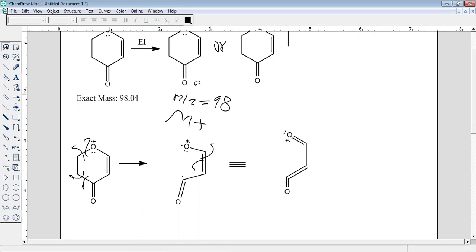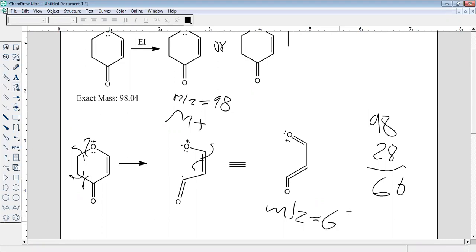What is M by Z? 98 minus 28. Right or wrong? This is 98 minus 28. What is 98 minus 28? It is 70. So we can say M by Z is 70.